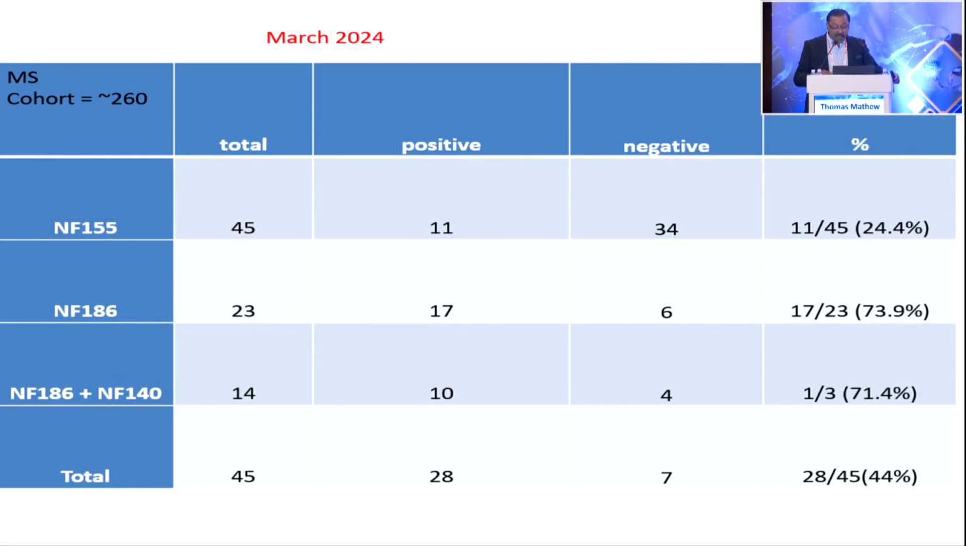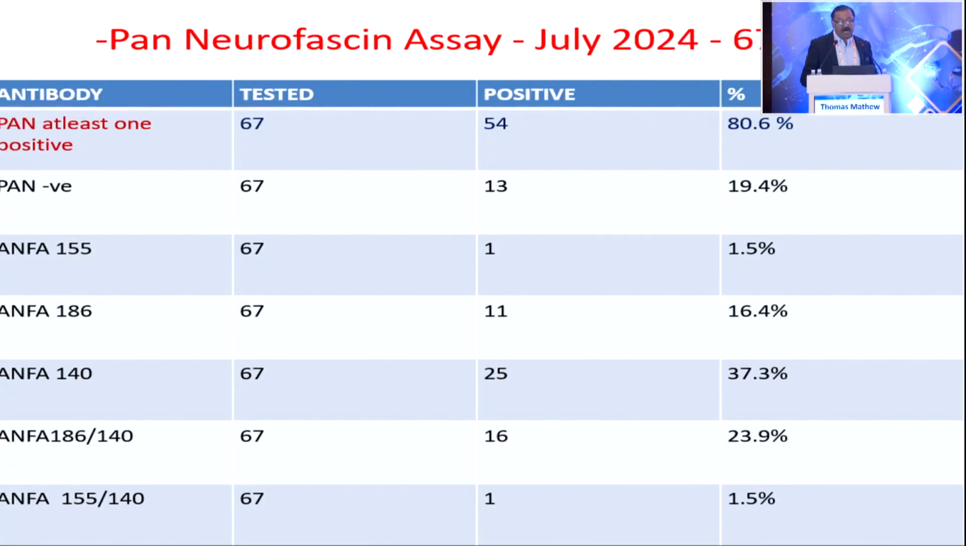Now, in the last few months, we stopped doing these consecutively. We started doing the neurofascin panel. And this is the data on the neurofascin panel, which we have done in 67 out of 260 patients. In the panel, at least one neurofascin is positive in 80.6%, 54 out of 67. And the neurofascin, surprisingly, has come down when we started doing the panel.